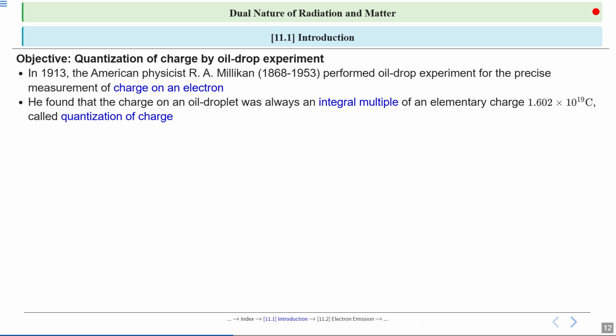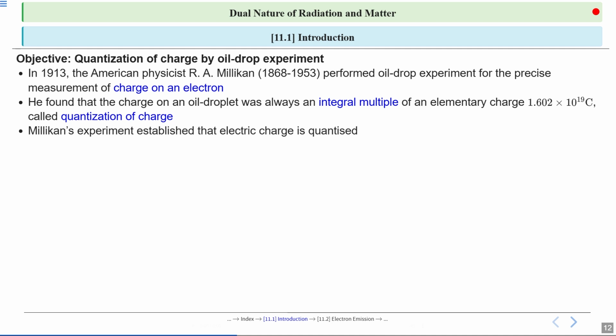So he found something remarkable. The charge on every oil drop was always a whole number multiple of a very small value, which we know as the elementary charge or primary charge. This value is about 1.602 times 10 to the power minus 19 coulomb. This means that the charge is quantized. It only comes in these fixed packets, never in fractions of this value.